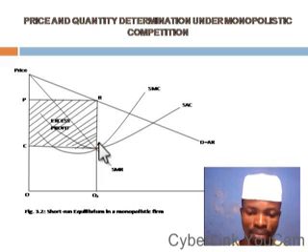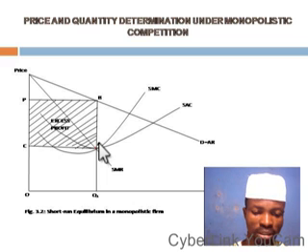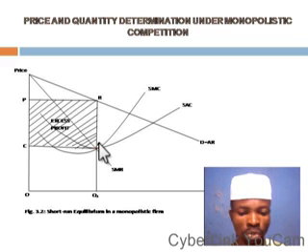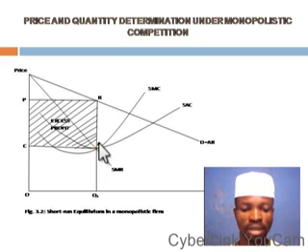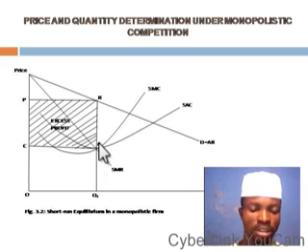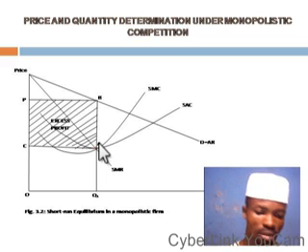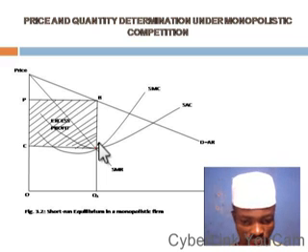In the long run, normal profit is what is usually made. The reason is that in the long run, we have the entrance of newcomers. When new operators come in the long run, the level of revenue recorded by the existing operators usually diminishes, till the excess profit is completely wiped away. So they make excess profit in the short run, they make normal profit in the long run due to free entry and exit. So that is where it is similar to perfect competition.